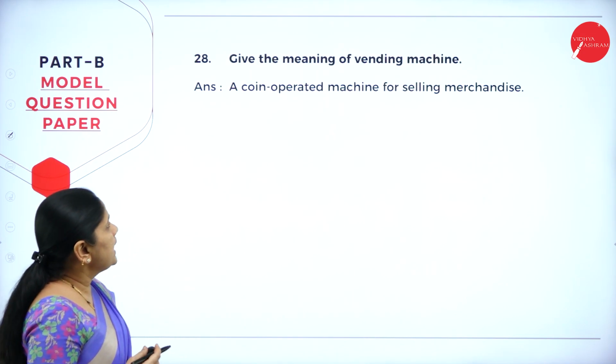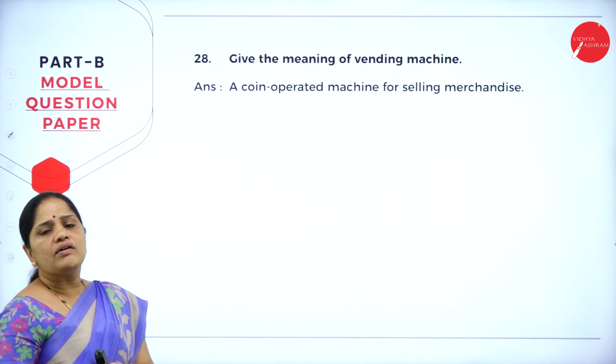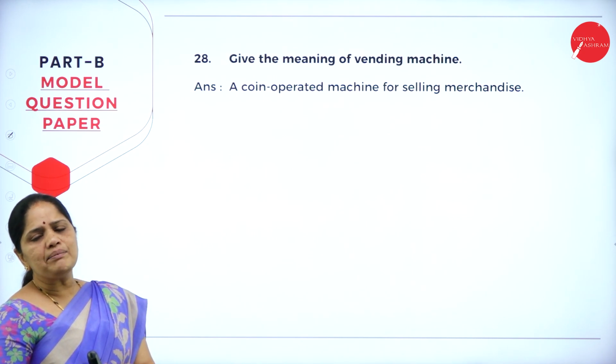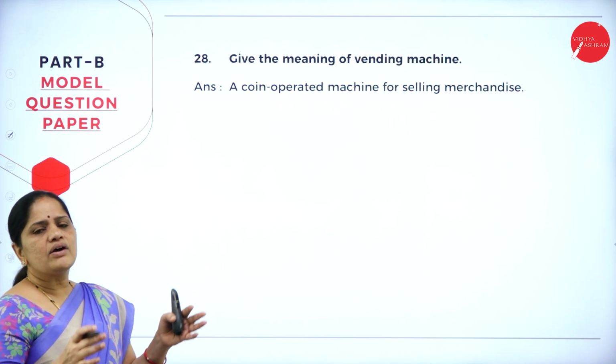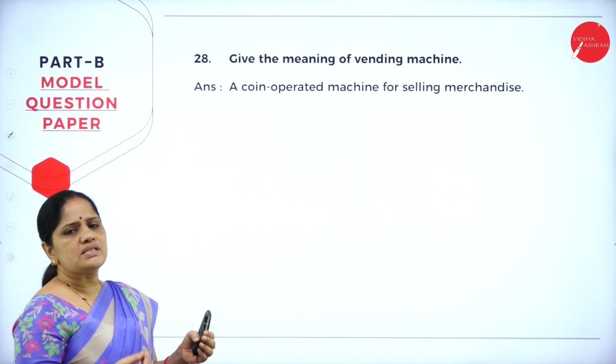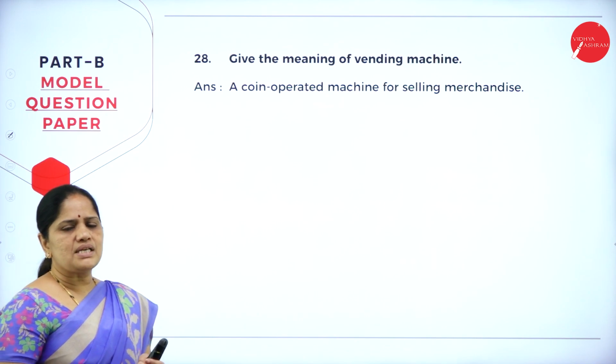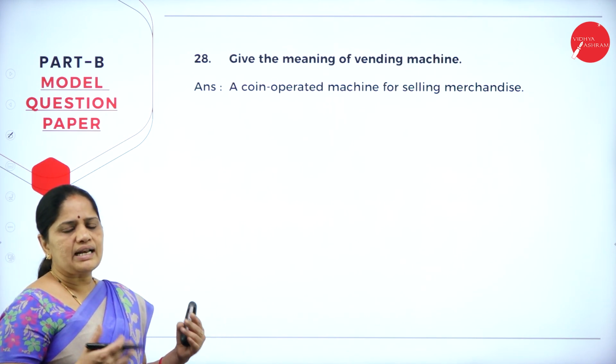Now the 28th question, give the meaning of a vending machine. So a vending machine is kept in shopping malls or on roadsides, where you don't need any manual person there. So you don't need any person. You can just keep the vending machine there and go away.